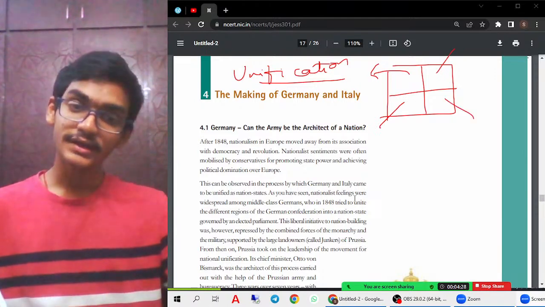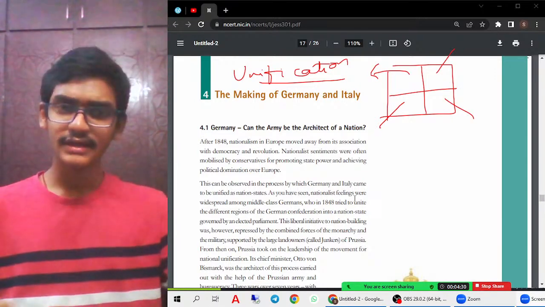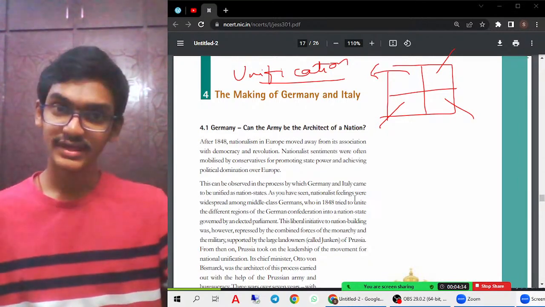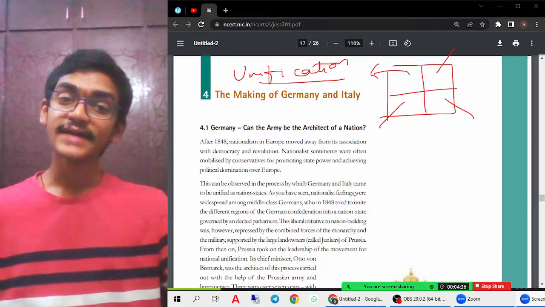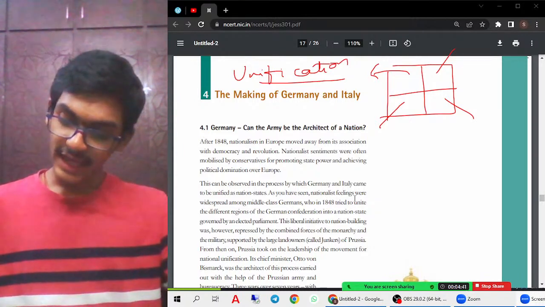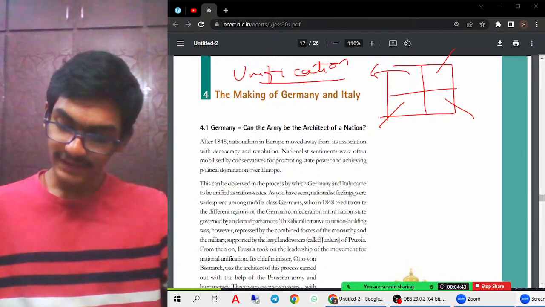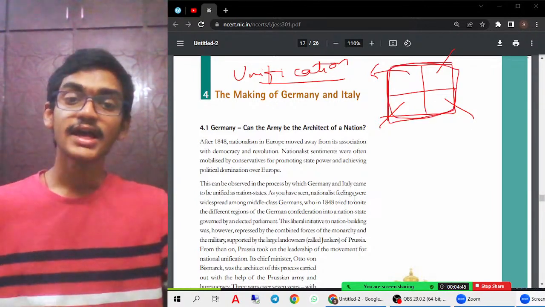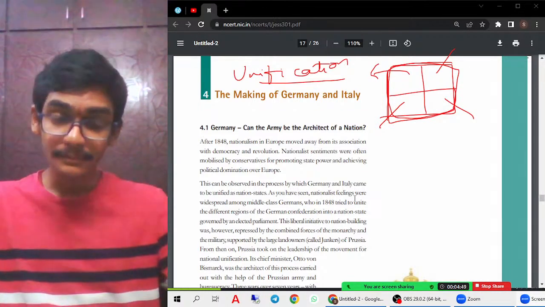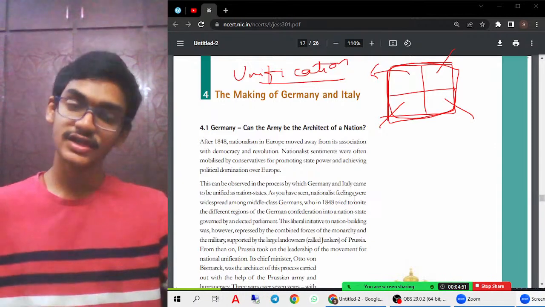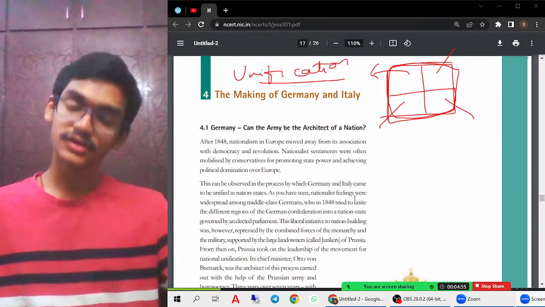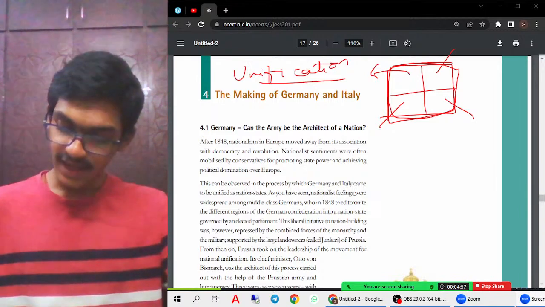But actually, from the beginning, for many years, it was only one country. Because of the outside force, they were subjugated, and the country was divided based on what they wanted. Therefore, all these nation states have to unify together to form a single nation. That is the main process of the unification of Germany and Italy.